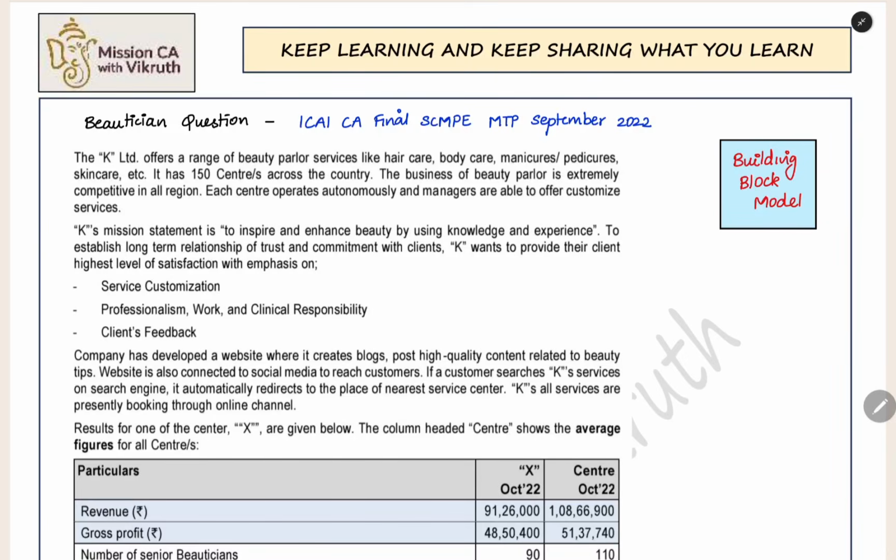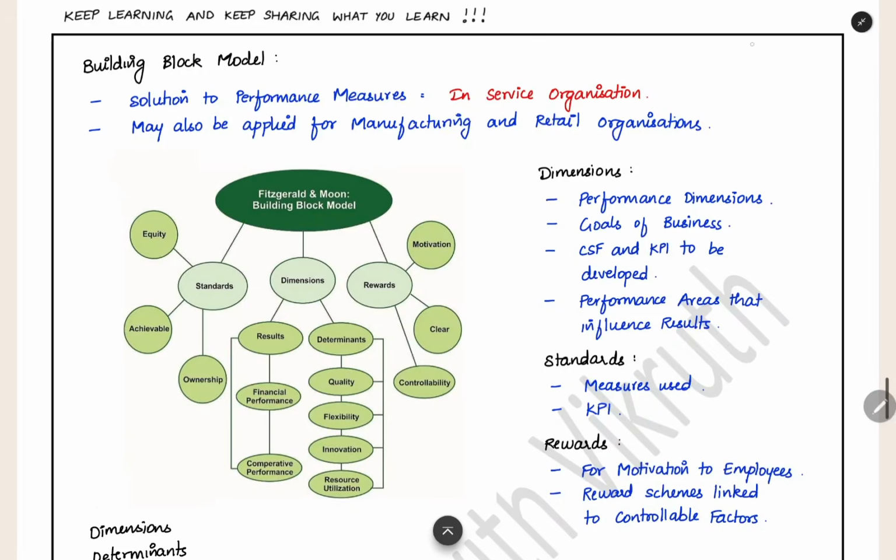Now before reading this question, we can see that this question is from the concept of the building block model. Now we can see a small introduction of the concept to solve this question. Building block model is a solution to the performance measures in service organizations. In an organization, we need to measure whether they are performing well or not, whether we need any improvement, or the performance is declining, profits are reducing, whether they are working properly and earning profits or not. In a service organization, for doing that, this model will be helpful for us.